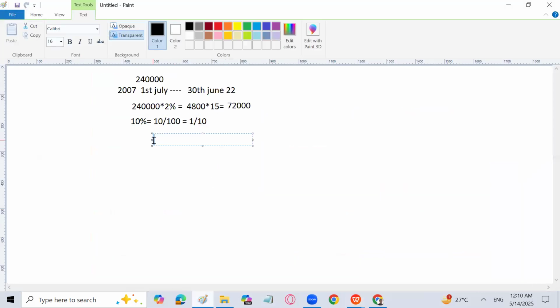Okay, let me show you again. The asset has been used from 1st July till 30th June 22. So 8 years have passed. Now only 2 years have left. And the value of the machine is 12,000 divided by 2. So the depreciation for each year, which has to be constant and equal, is 6,000. The asset will depreciate for 10 years. So the cost is going to be 60,000. So it means we have found the cost of all the four machines. Each machine costs us 60,000.